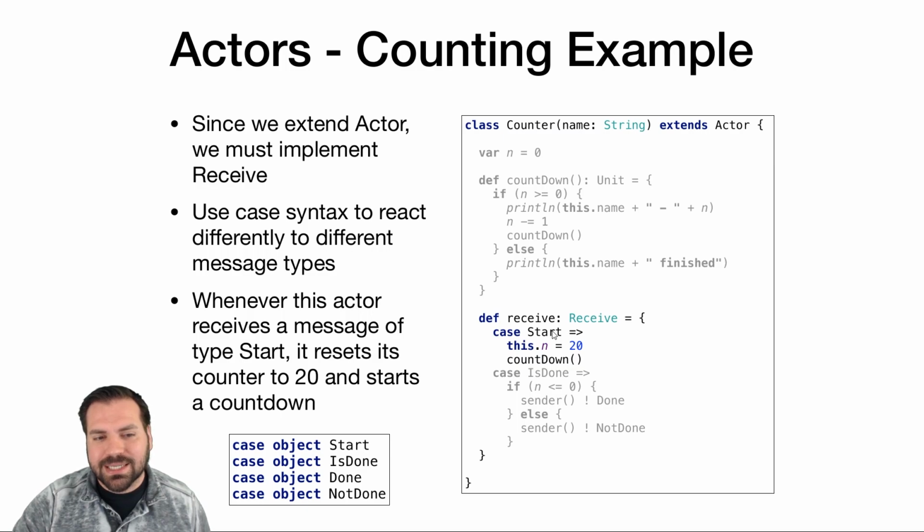Case Start means run this code whenever you receive a message of type Start. So whenever we receive a message of type Start, we're going to set n, the state variable, to 20, and we're going to call countdown, start the countdown.